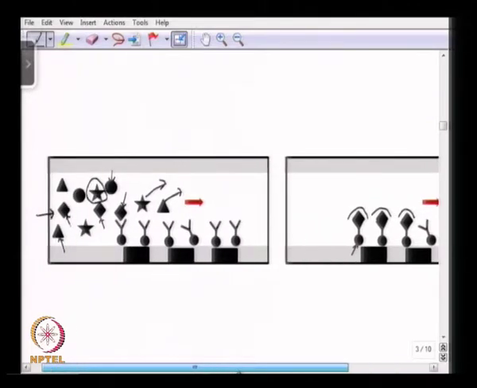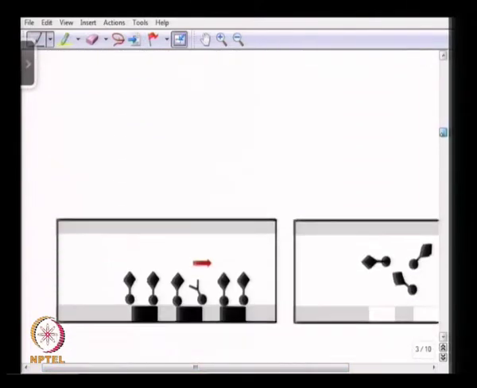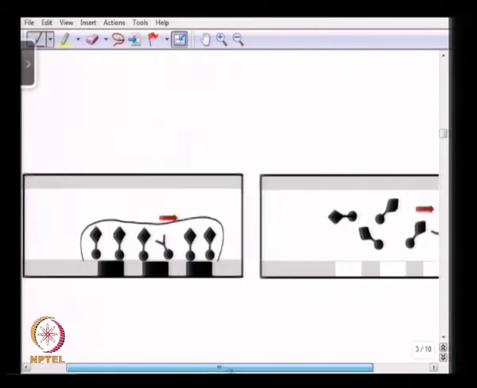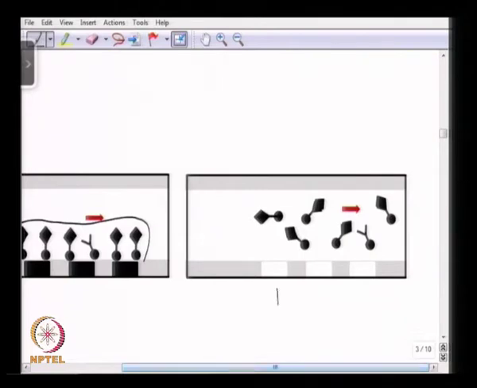Now, once we do that, next what we do is anything that is not bound is removed. So, we have only magnetic bead with antibody attached to the target antigen, and then we may be interested in these antigen antibodies to do further biology. So, to do that we can take off the magnetic field. So, here the magnet is removed, and when you do that and we subject this bead antigen to a flow, these antigens and the antibodies can be collected.